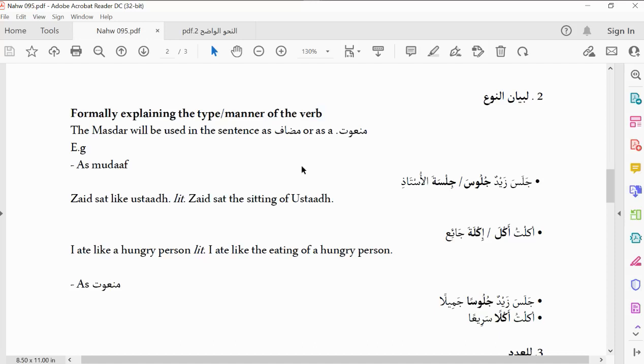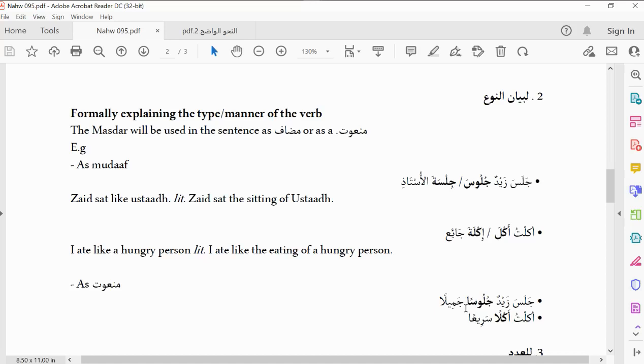Either you use the idafa process, that means you will have a mudaf and you now have your mudaf ilayh, or it will be a man'ut and you now add a na't to it. Do you get now? So Jalasa Zaidun Julusan Jamilan, or Akalitu Aklan Seri'an. These are the two examples we cited here. Like the example we cited before, say Udhkurullaha dhikran. If we stop at dhikran, it will be tawkid. But when I say what Allah said, Udhkurullaha dhikran kathiran, that is what is bayanu nawi.